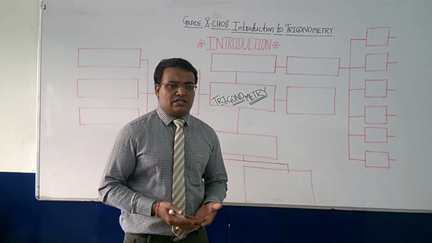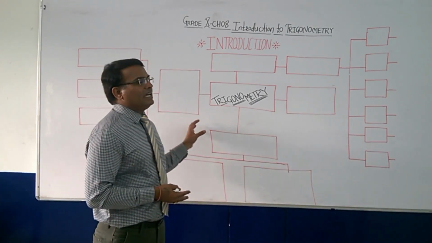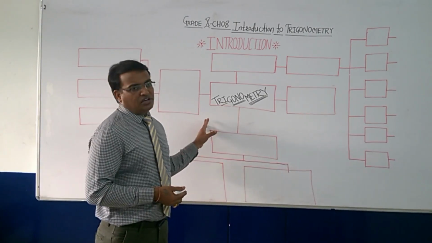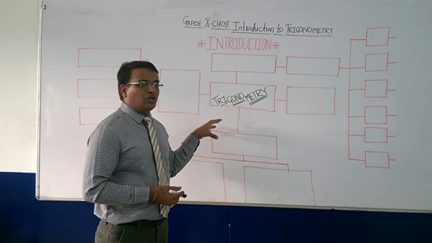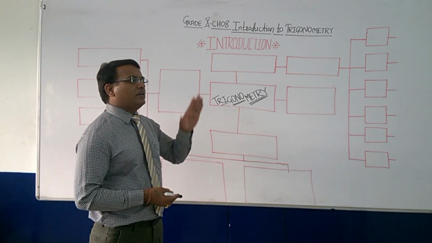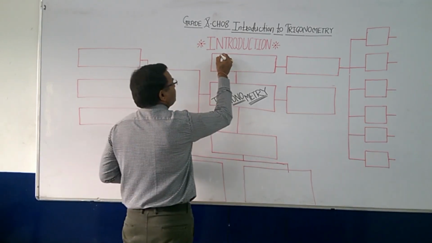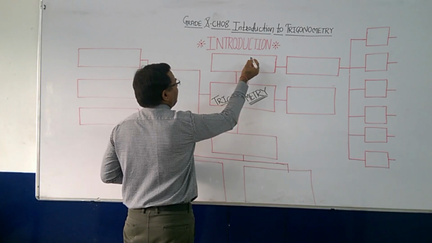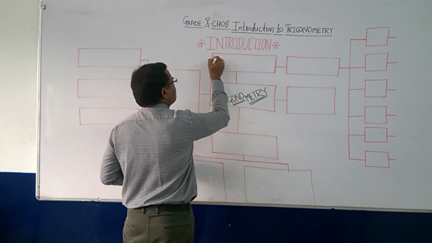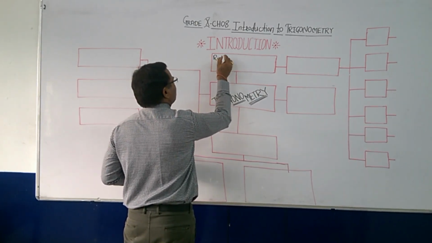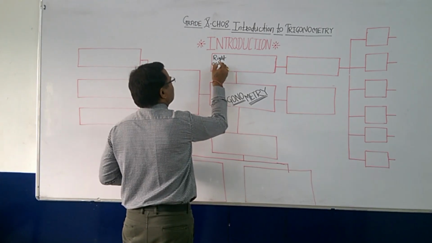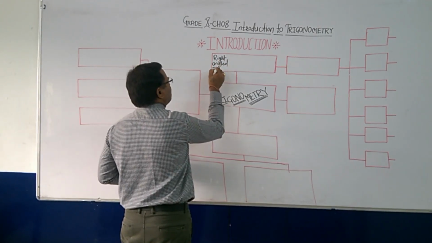Now whose sides? Basically in grade 10, what we are going to do in trigonometry is think about one right angled triangle.